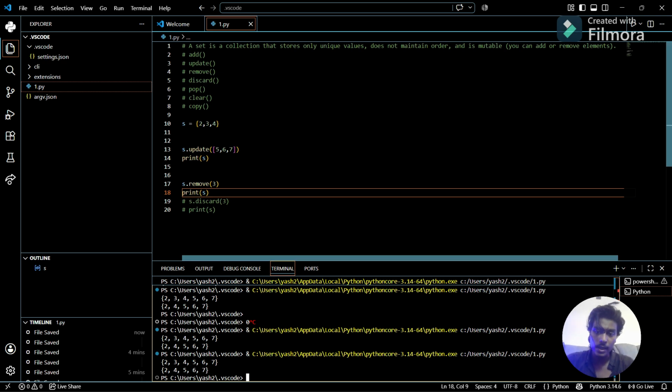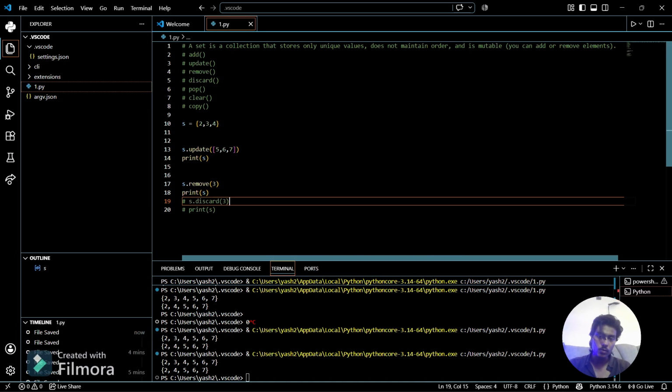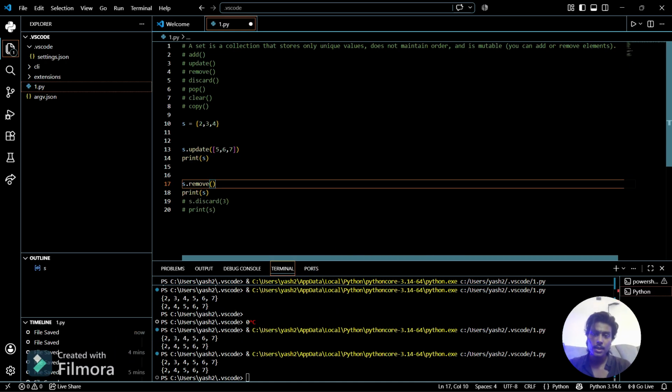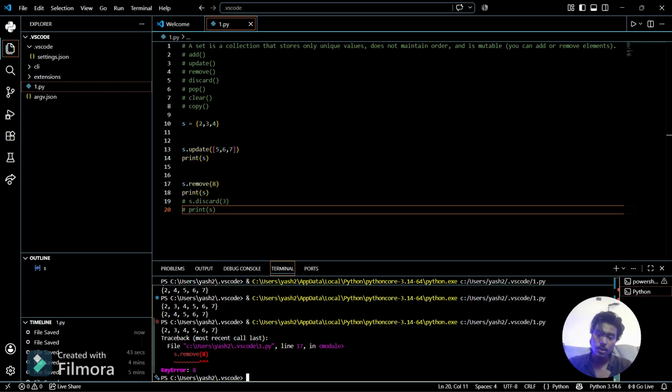So what is the difference? Why do we use two kinds of built-in methods? What is the use of that? In remove, if I want to remove something that is not present in the set, like in the set 2, 3, 4 and 5, 6, 7 that already exists, but I want to remove 8, and 8 is not present in the set, there is an error, a KeyError, because 8 is not present and you can't remove it.